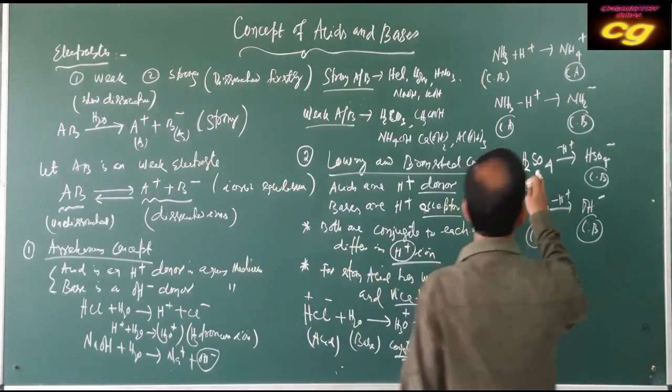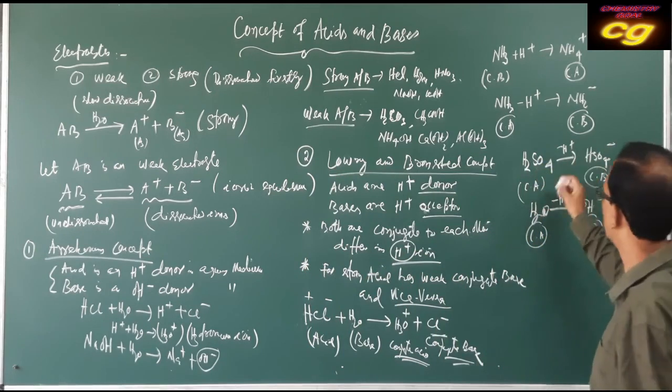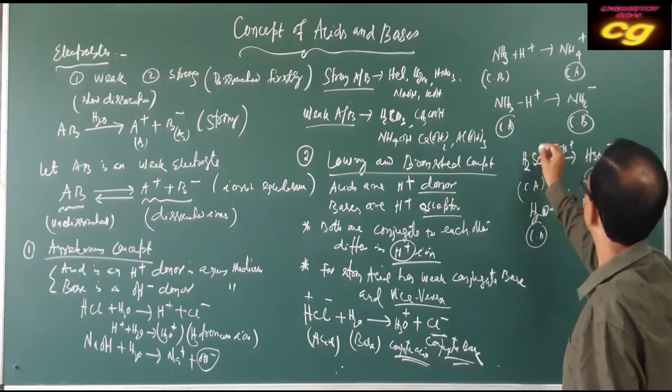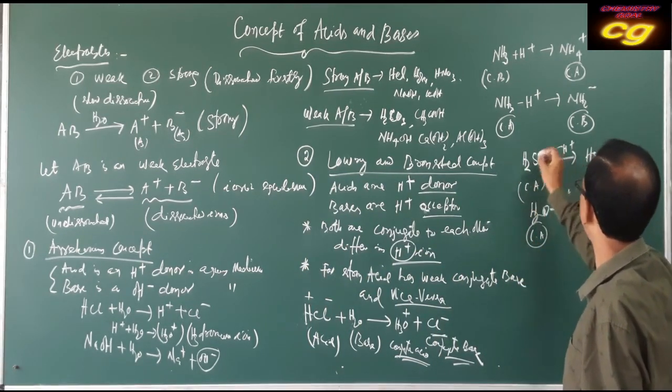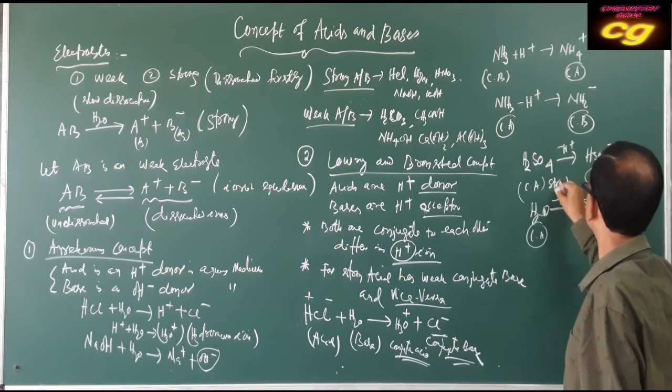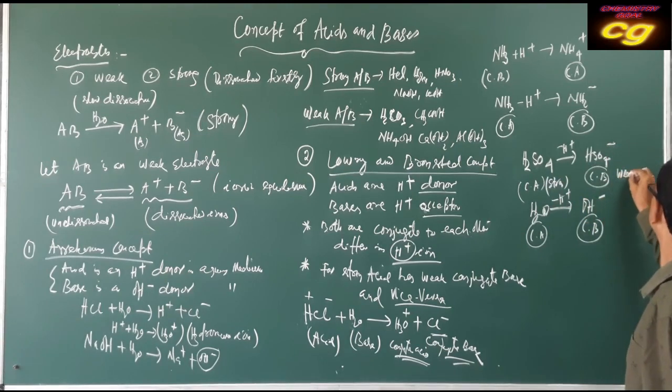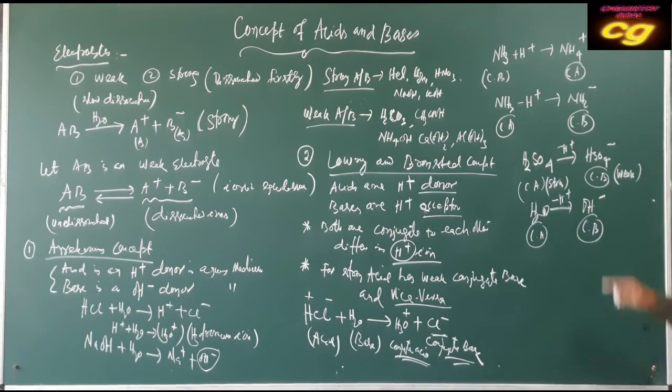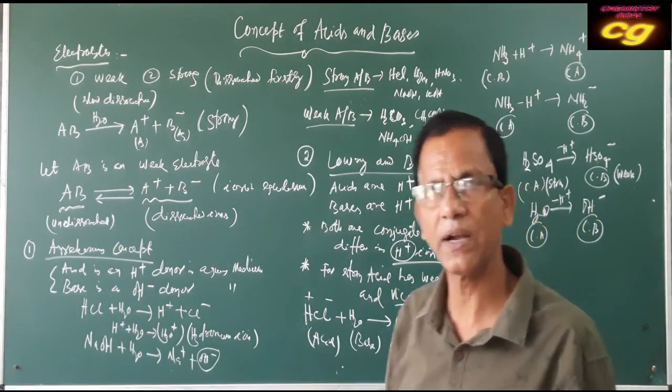If the acid is strong, its conjugate base is weak, but the conjugate acid is strong. Always, if one is strong, the other part is weak.